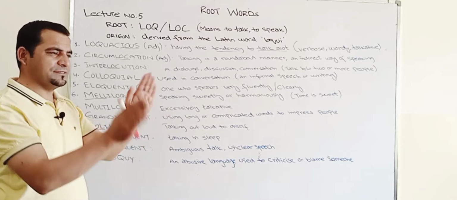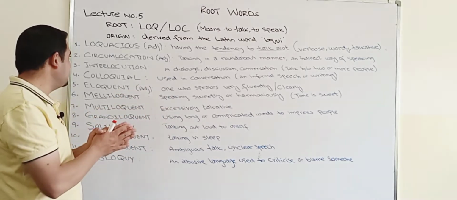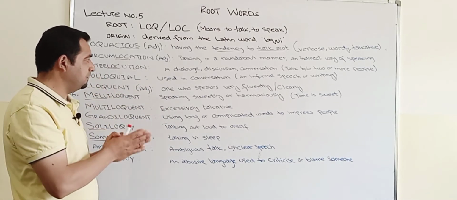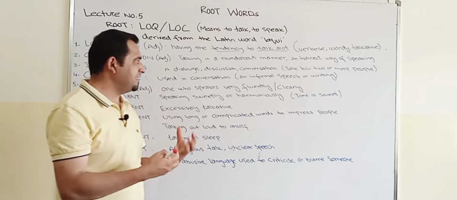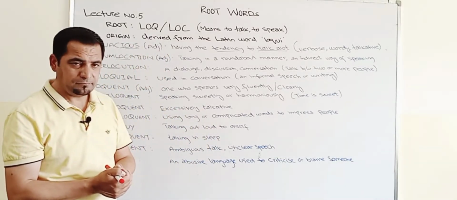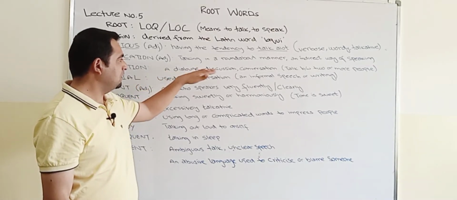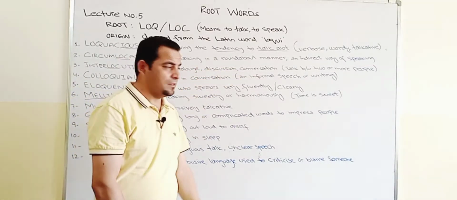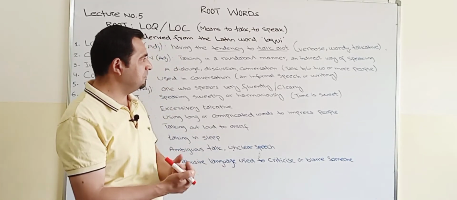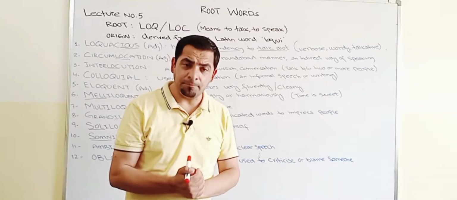So more or less it is related to talking or speaking. Interlocution is a dialogue, a discussion, or a conversation. For example, a discussion between two or more people.